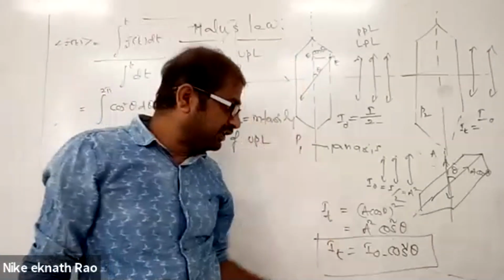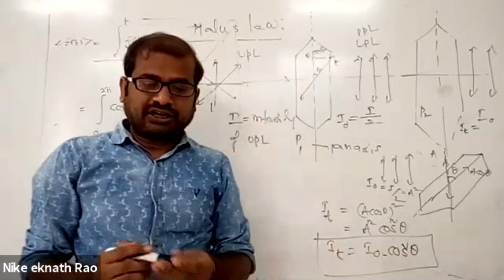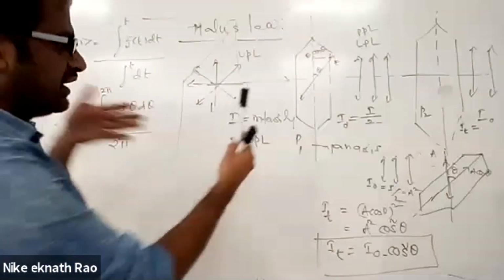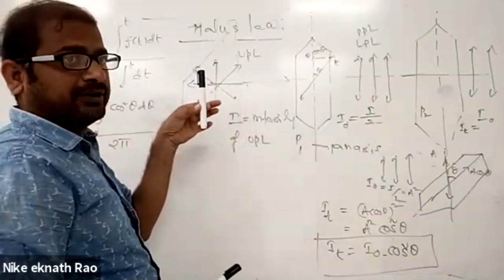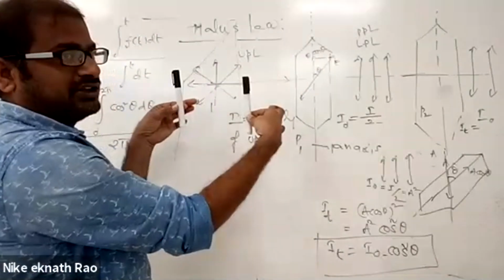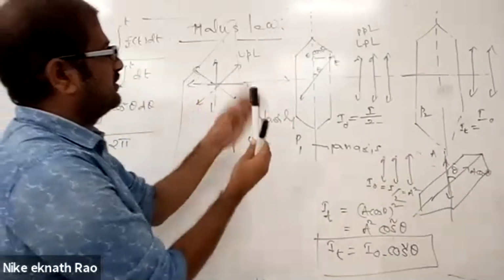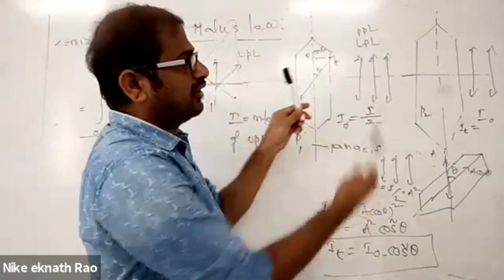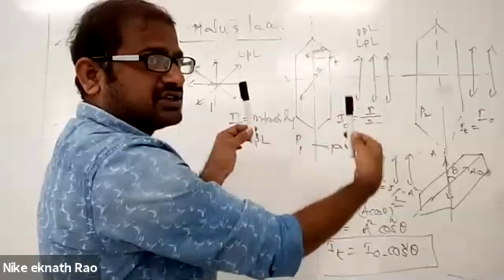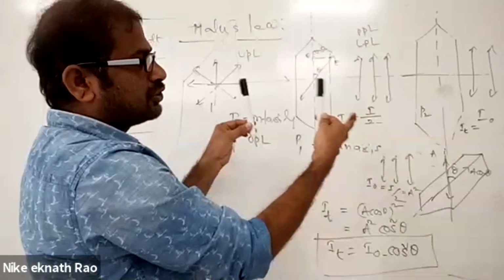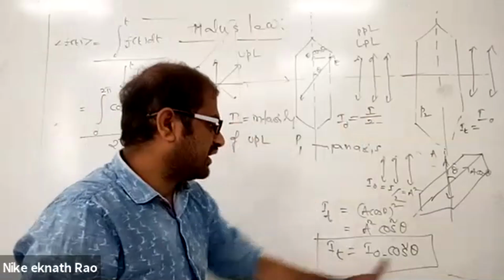If I put theta equal to 0, what is the meaning of theta equal to 0? First the unpolarized light is passed through here, and this is the first polarizer, so the electric field vector came out like this. Now this other polarizer's pass axis, if it is parallel, then theta is equal to 0 between them. So cos 0 is 1, and I is equal to I naught.